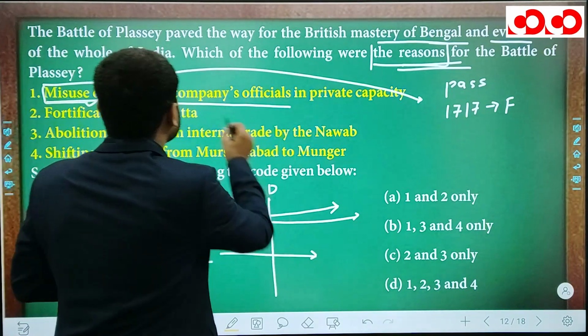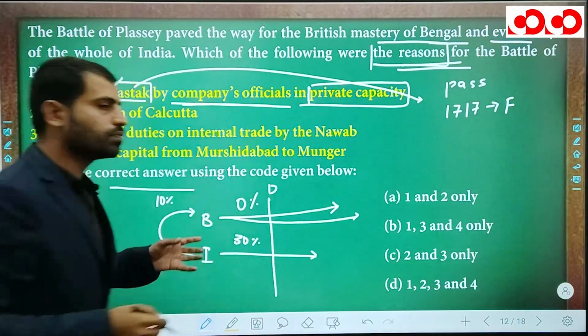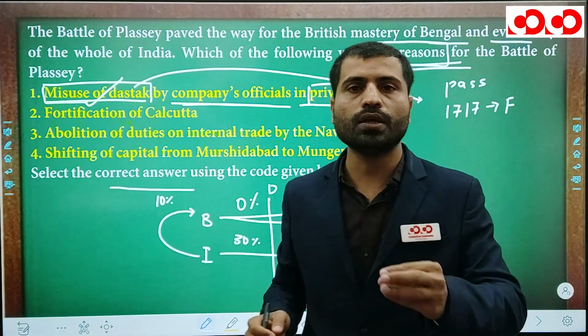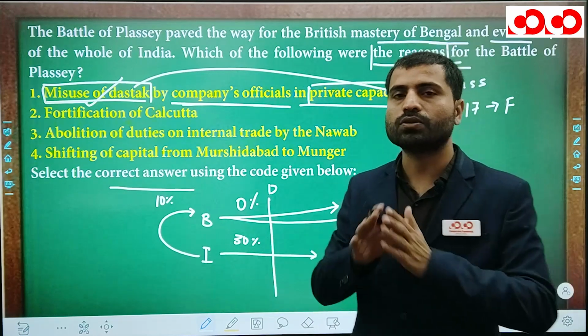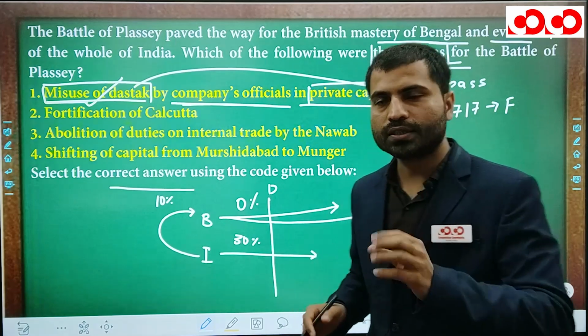And by company officials in private capacity. Yes, it was for their private capacity, because I have already told you the company servants were allowed to do the business, but this was not covered in the farman. They have to pay the tax. So yes, it is correct.